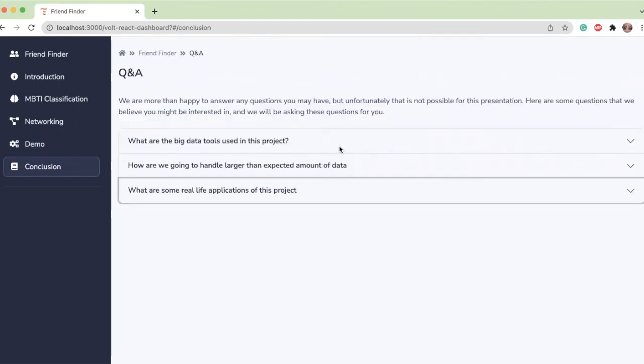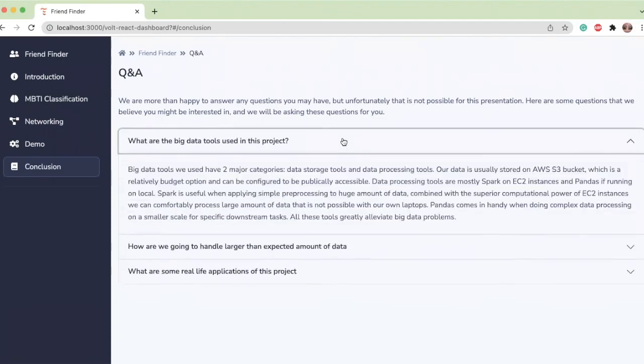We're more than happy to answer any question that you may have, but unfortunately it's not possible for this presentation. Here are some questions that we believe you might be interested in, and we'll be asking those questions for you. First, what are the big data tools used in this project?